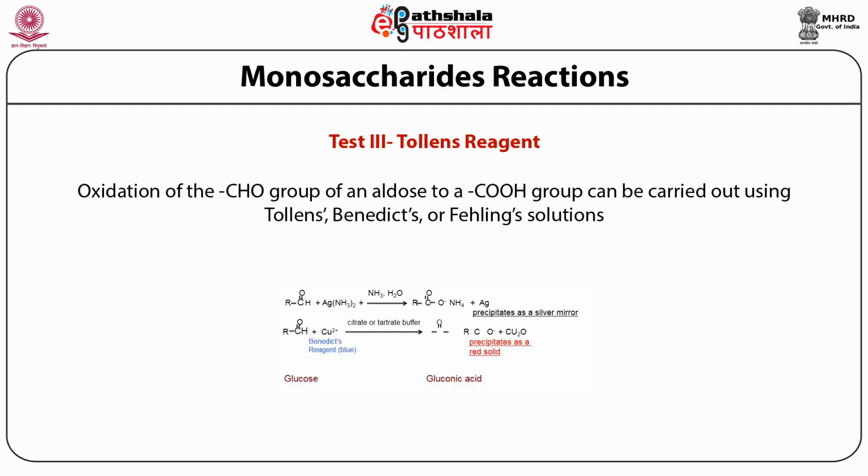So if the hexose or the aldose sugar here is glucose, the end product that we get here is gluconic acid, and the conversion from glucose to gluconic acid in case of Tollens reagent is followed or quantitated by the appearance of a silver mirror on the walls of the test tube, and is monitored by the appearance of a red solid precipitate if we are using Benedict's reagent to test for the presence of aldose.